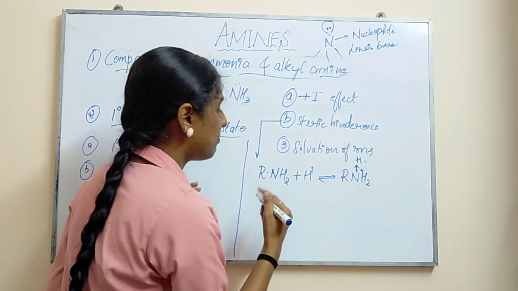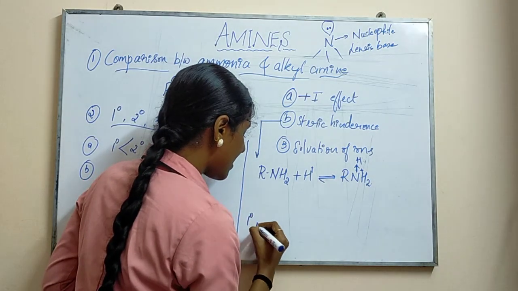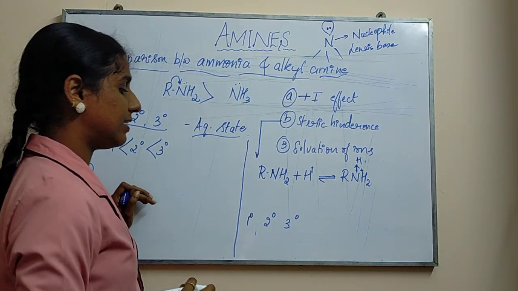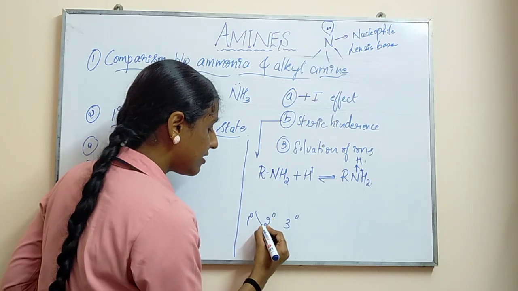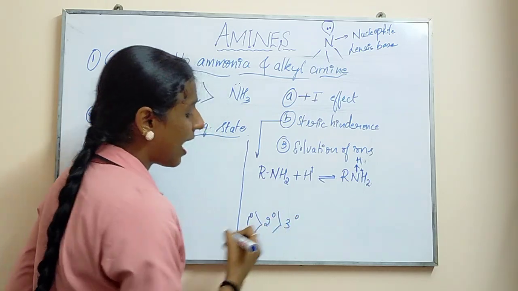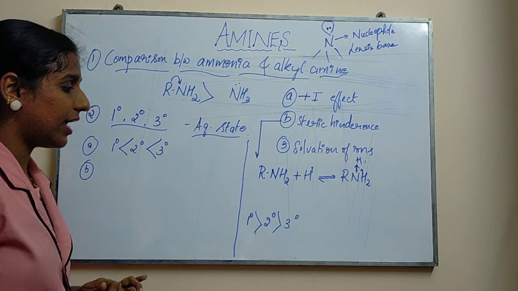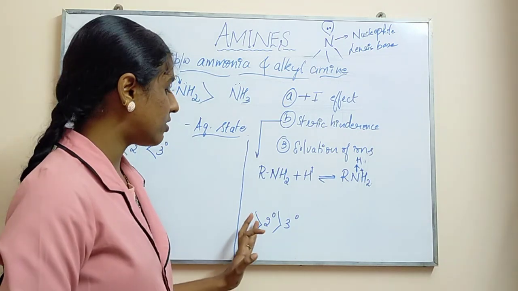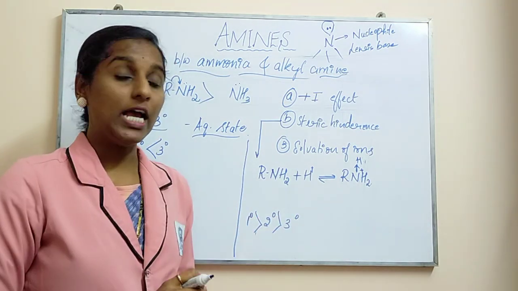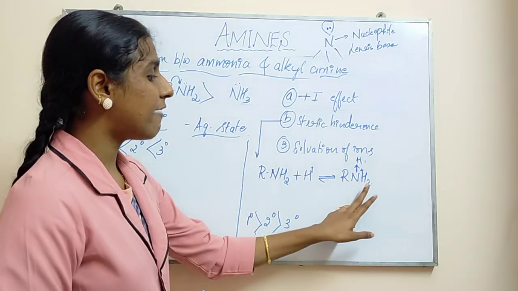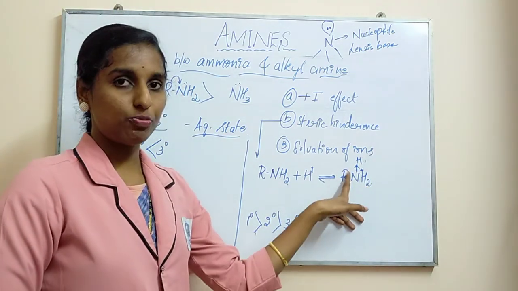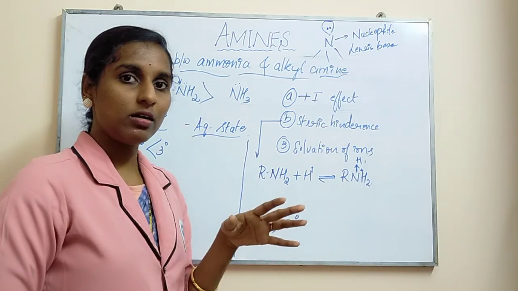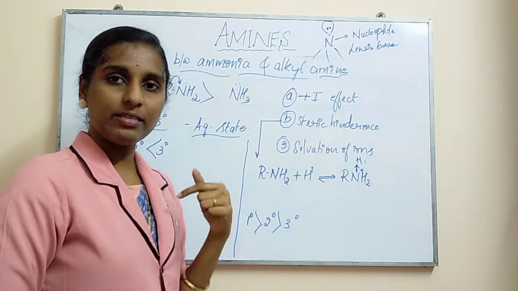Steric hindrance, when you check with the primary, secondary as well as tertiary. If you consider steric hindrance, your primary is having higher steric hindrance, then secondary, and later it comes with the tertiary. Now see why it is so. Why will primary have higher steric hindrance compared to secondary, and why is it less with the tertiary? Primary in the sense it just has two hydrogens and only one bulky alkyl group is present, so it has enough space to accept the proton. So protonation will be easier with the primary group.